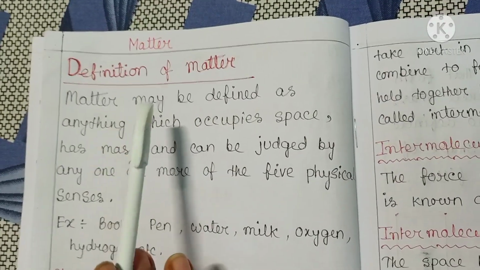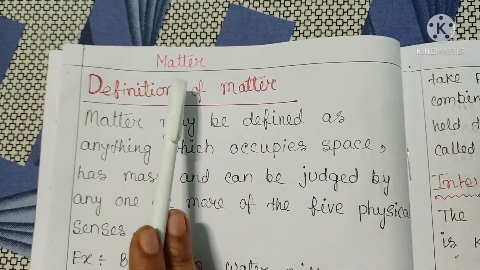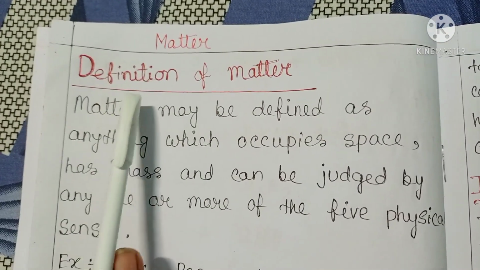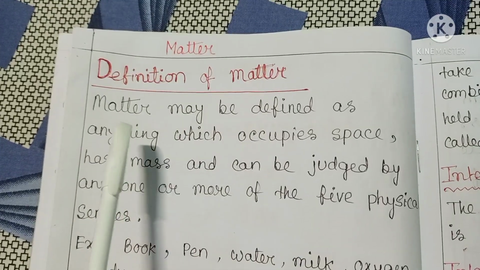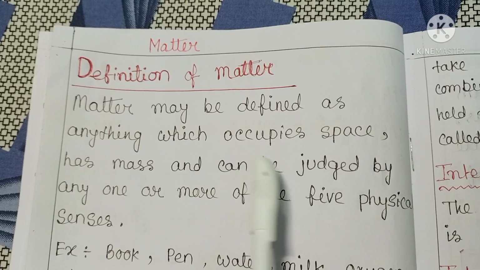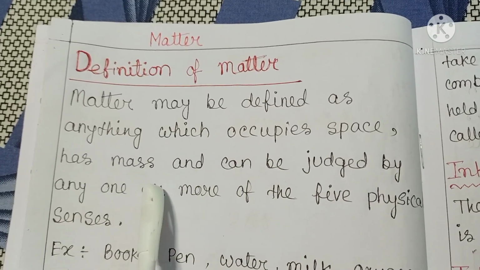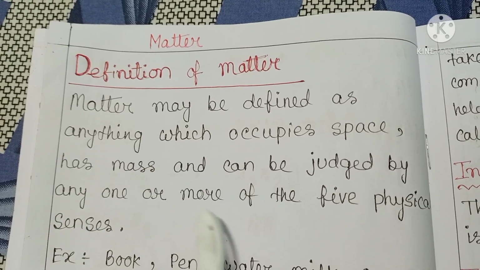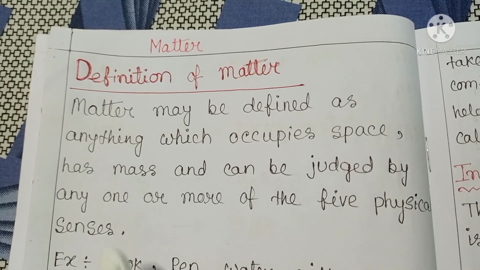Hello everybody, today I will discuss the chapter matter. First we should know what is matter. This means the definition of matter. Matter may be defined as anything which occupies space, has mass and can be judged by any one or more of the five physical senses.